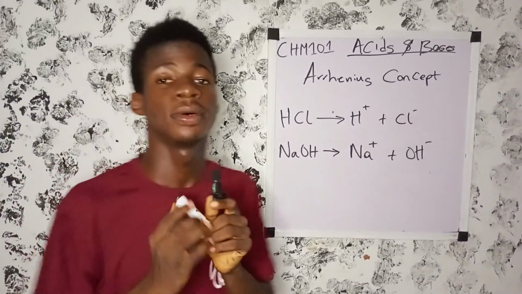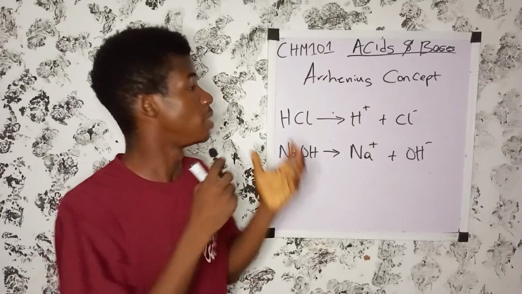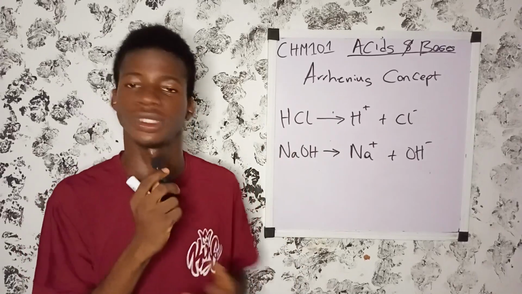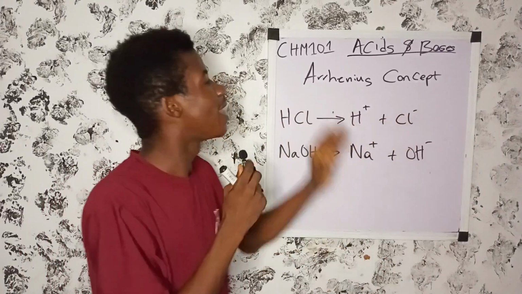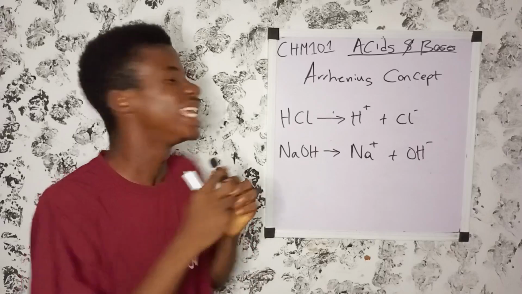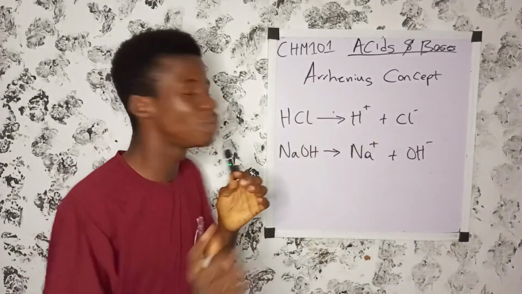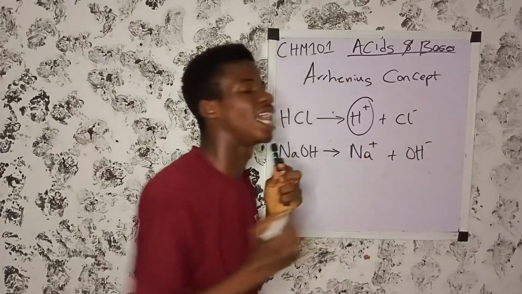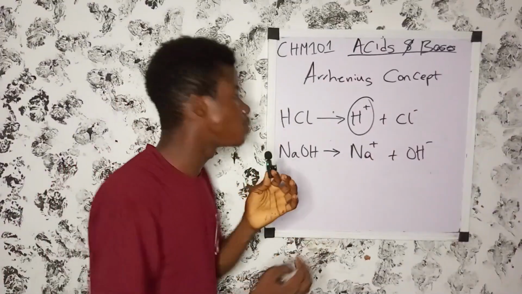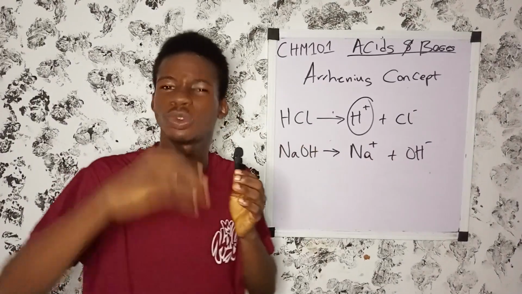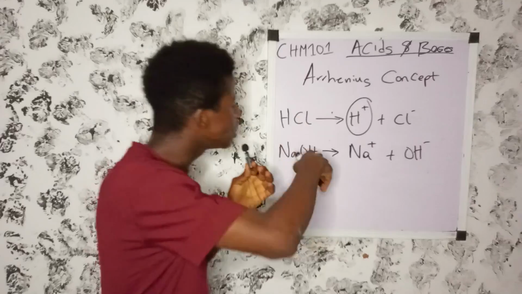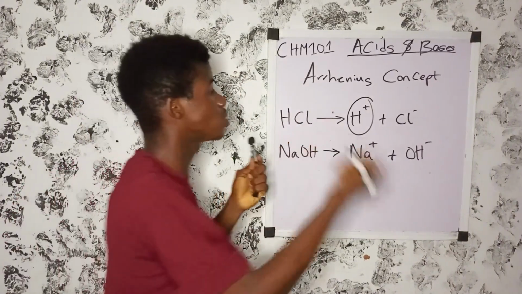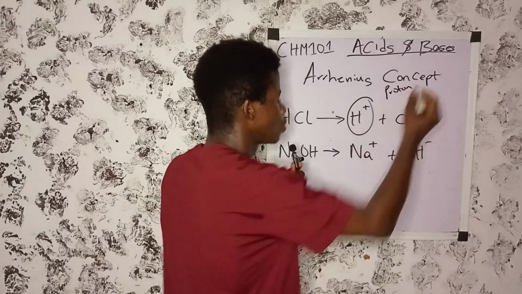All right. Now, Arrhenius concept about an acid and base. Arrhenius is one of the scientists that gave his own concept about acid and base. He defined an acid to be any substance that dissolves in water to produce hydrogen ion. Any substance that dissolves in water, so there must be a solution. So he defined acid to be any substance that dissolves in water to produce what? Hydrogen ion, which is also known as proton.